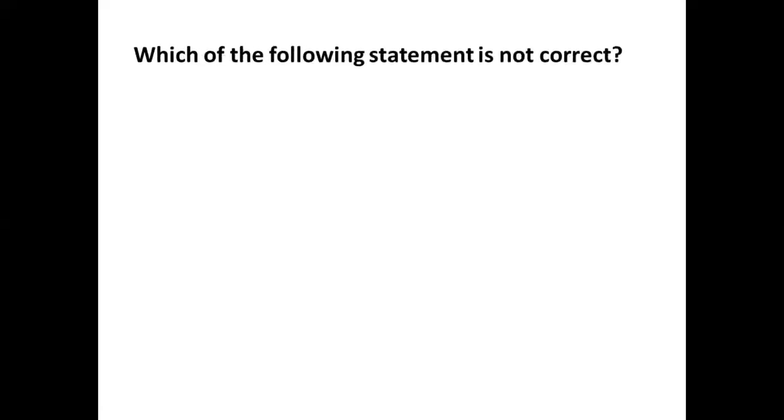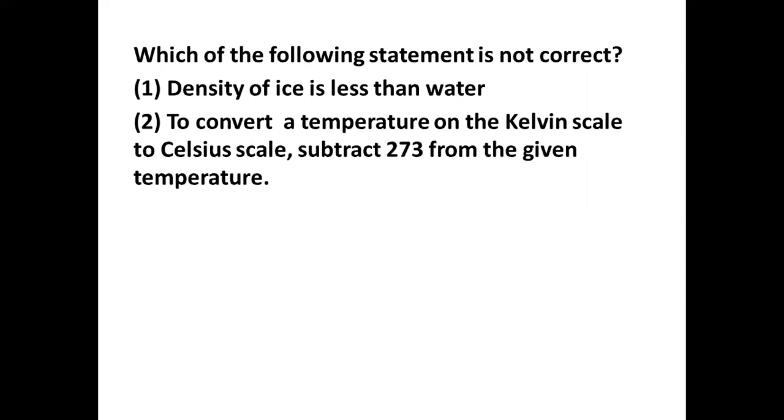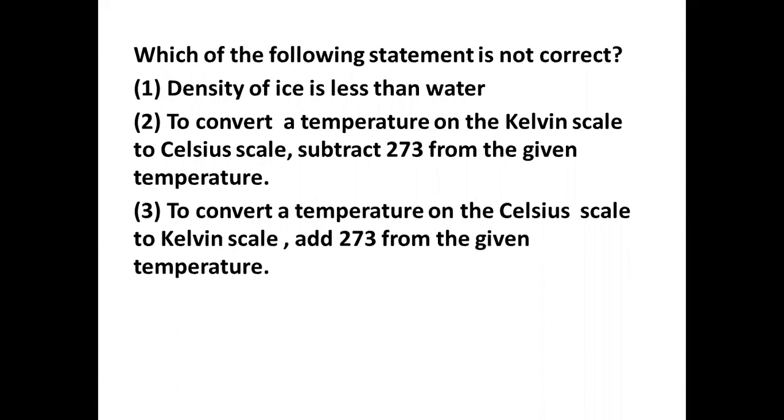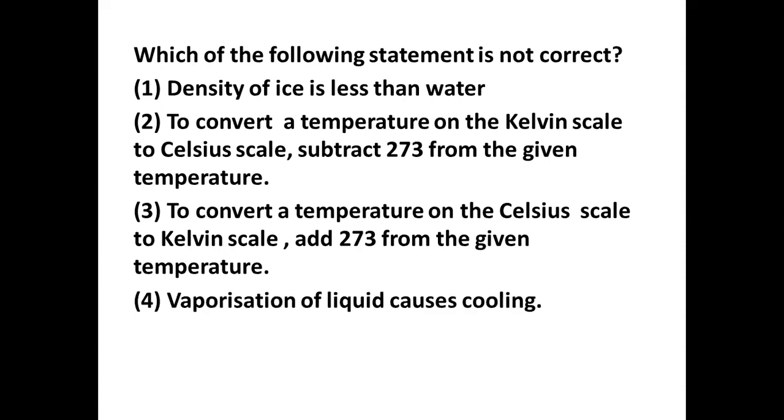Today's question is, which of the following statements is not correct? Option 1, water. Option 2, to convert a temperature on the Kelvin scale to Celsius scale, subtract 273 from the given temperature. Option 3, to convert a temperature on the Celsius scale to Kelvin scale, add 273 to the given temperature. Option 4, vaporization of liquid causes cooling.